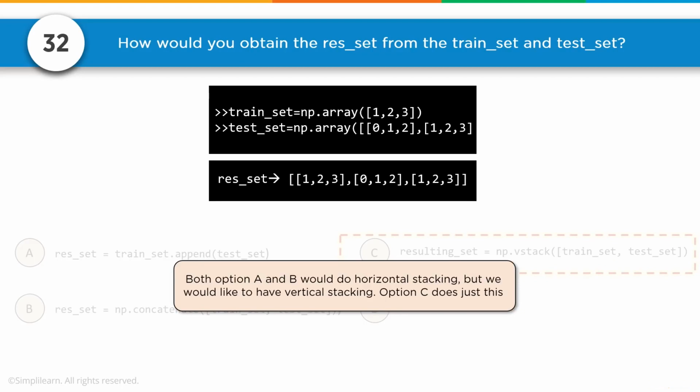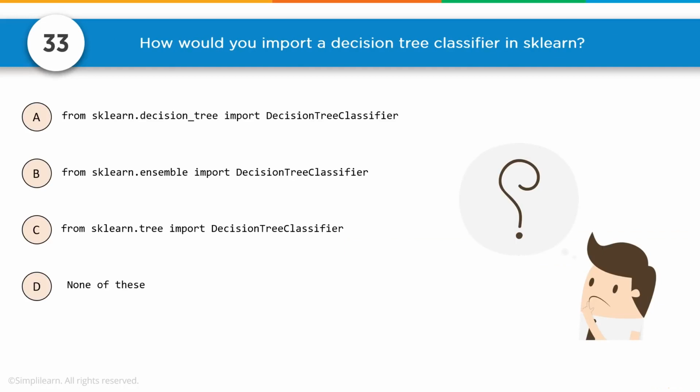Both option A and B would do horizontal stacking, but we would like to have the vertical stacking. Option C does this. Again, you could add the axes in and use concatenate to stack it the correct way. Number 33. How would you import a decision tree classifier in sklearn? We have sklearn.decisiontree import decision tree classifier.